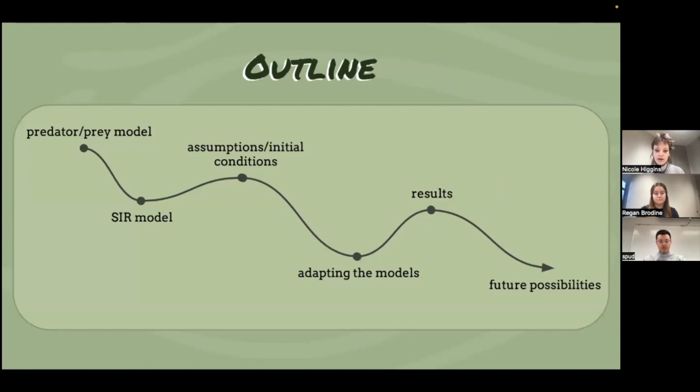Here's a quick outline of where we'll take you on this presentation, starting with the predator-prey model and the SIR model, then going into some of the assumptions and initial conditions that we had to set, and adapting those two models to fit our situation, going over the results, and then some future possibilities.